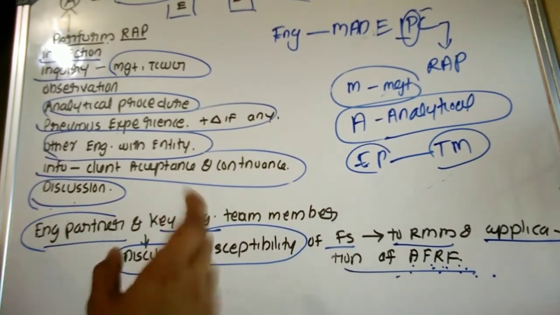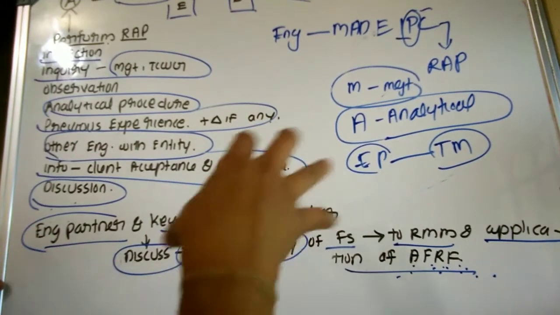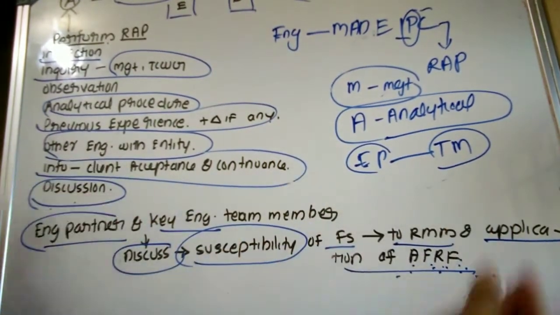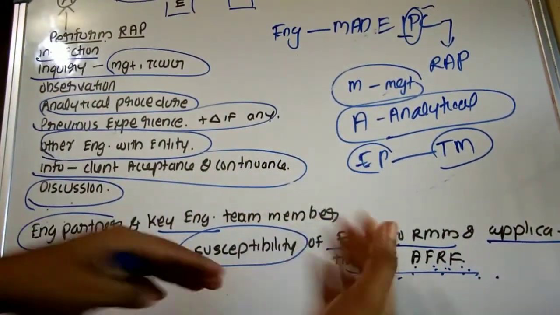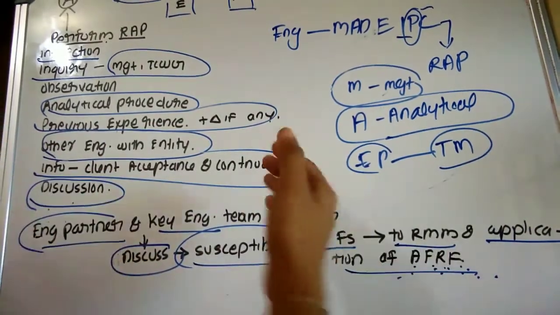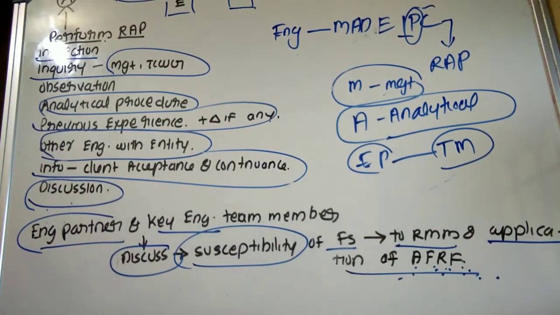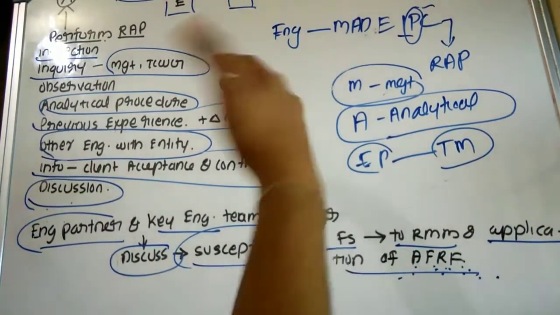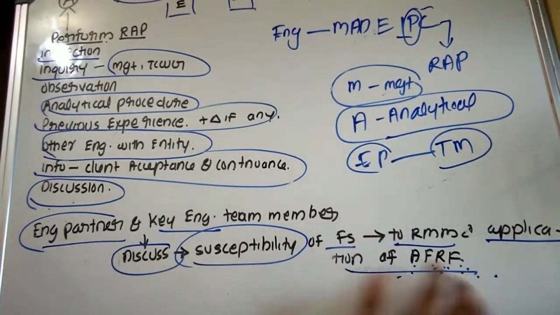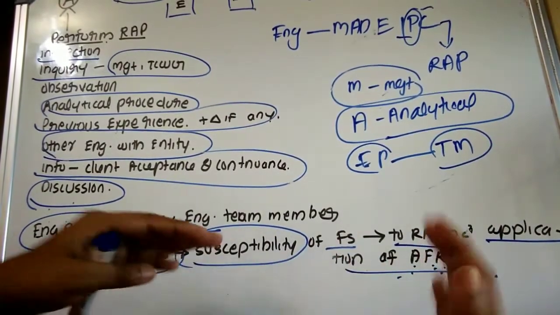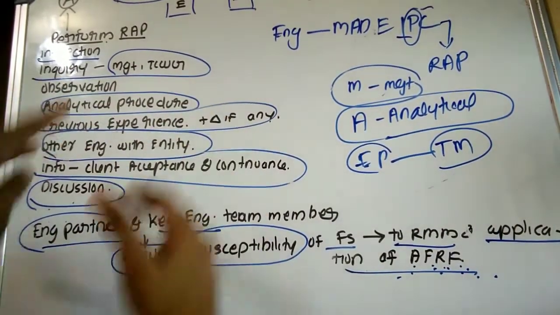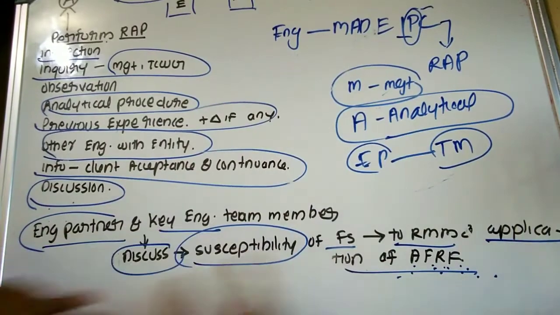The engagement partner and the team members have to discuss whether there is any chance that the financial statements are misstated, that is, subject to risk of material misstatement, or whether these financial statements are prepared on the applicable financial reporting framework.